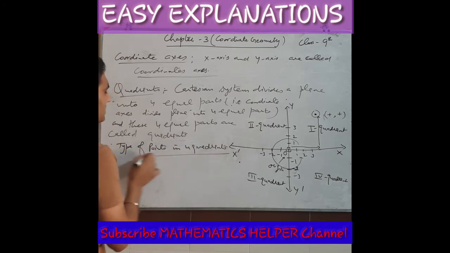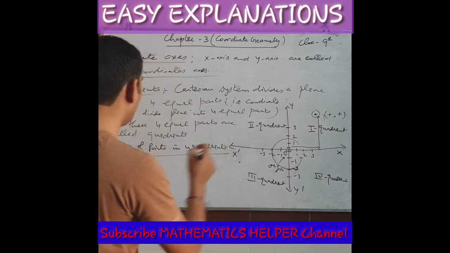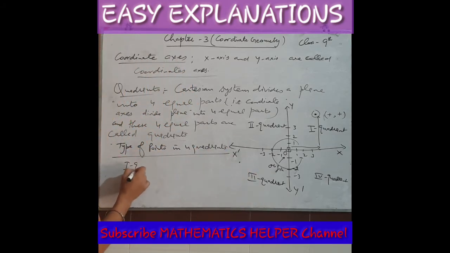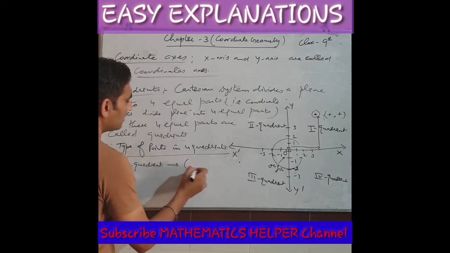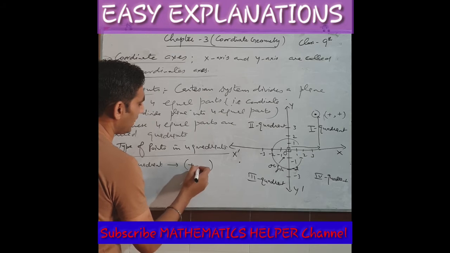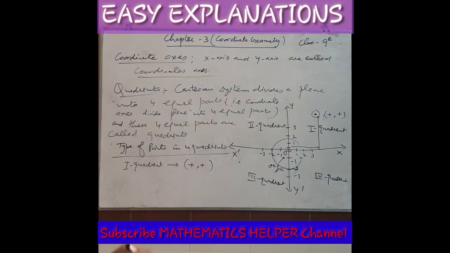I am just writing in a simple way so you can understand it easily. In the first quadrant, your points will have x positive and y also positive.